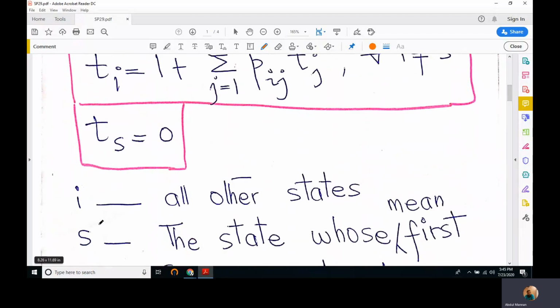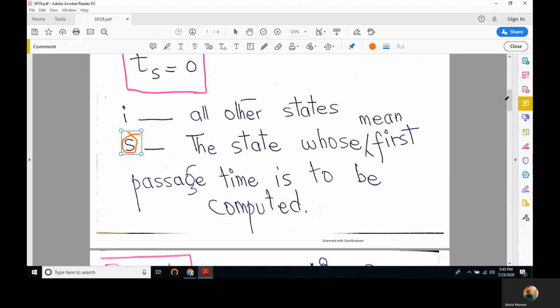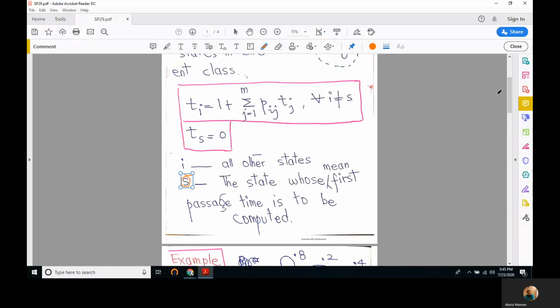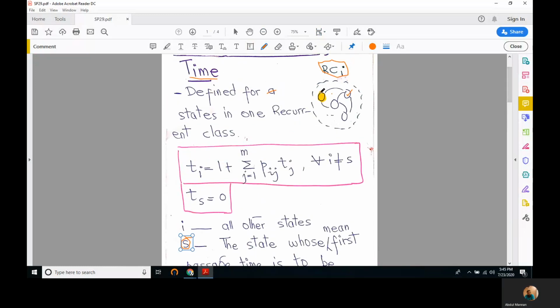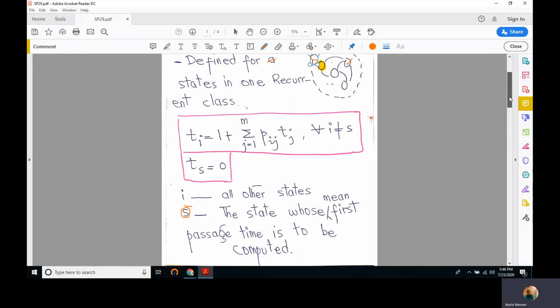If S is the state for which we want to compute the mean first passage time in this diagram, this yellow highlighted state is S, for which we want to compute the mean first passage time.